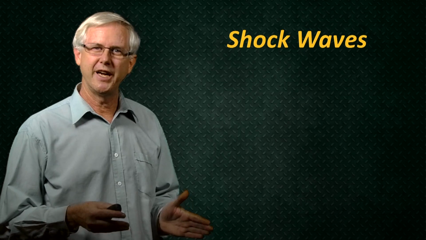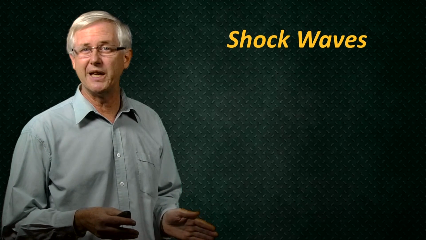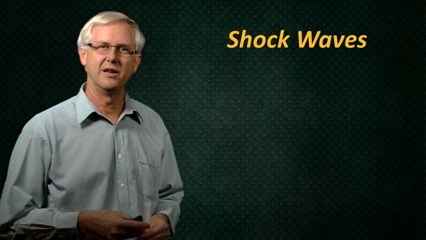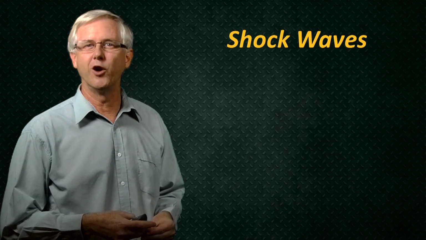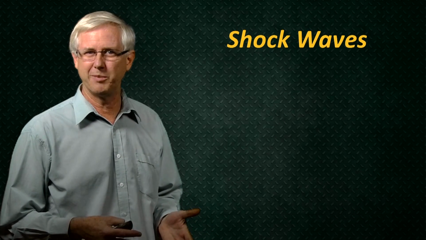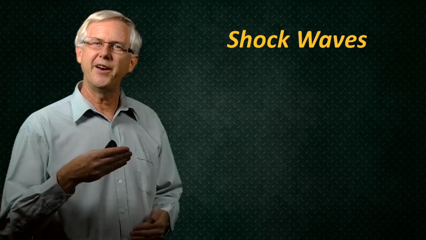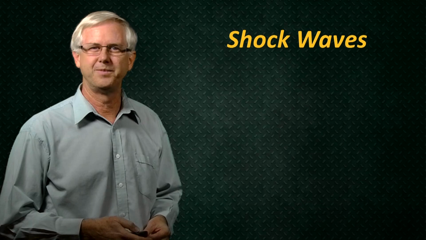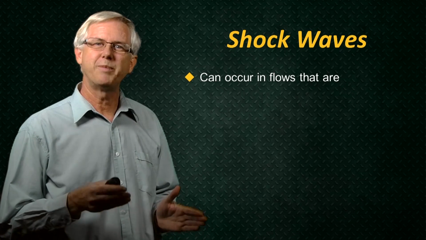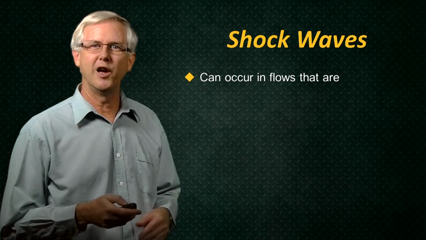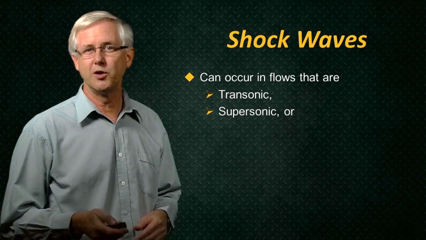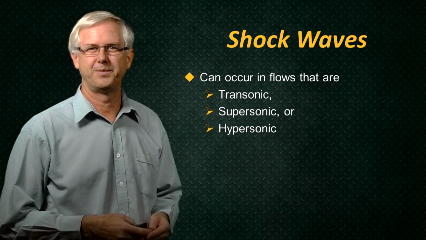Shockwaves can occur in a flow when it's moving at a speed higher than the speed of sound, or in a gas through which an object is moving at close to the speed of sound or in excess of the speed of sound. They don't have to appear, but they can. Therefore, we expect to encounter shockwaves in flows that are transonic, supersonic, or hypersonic.